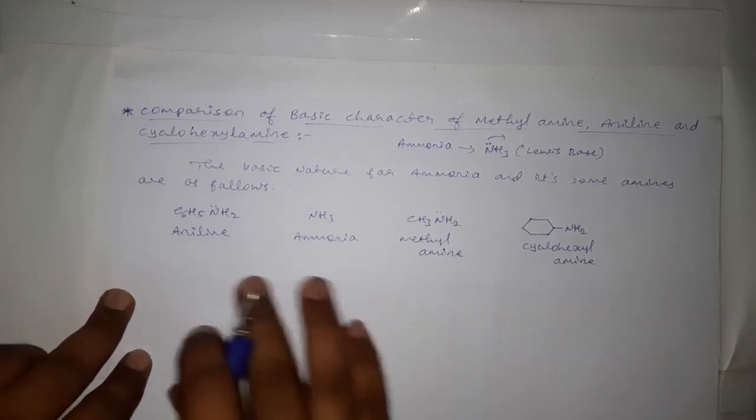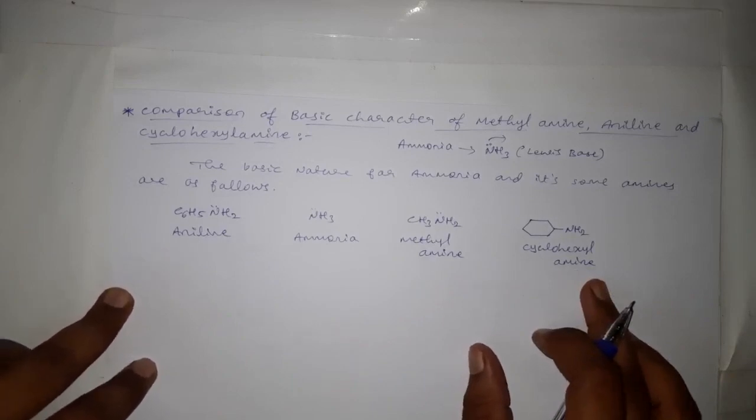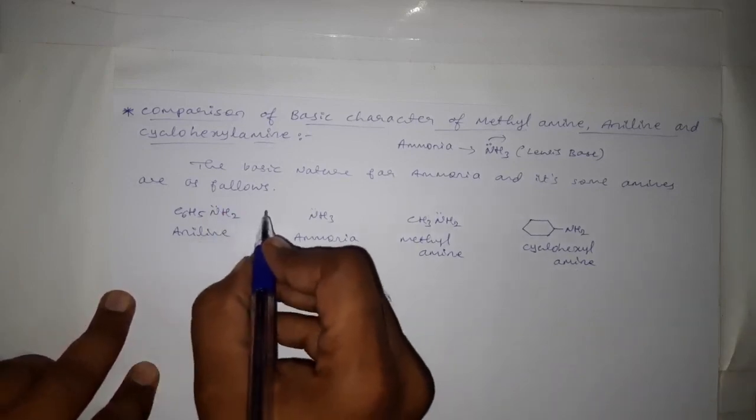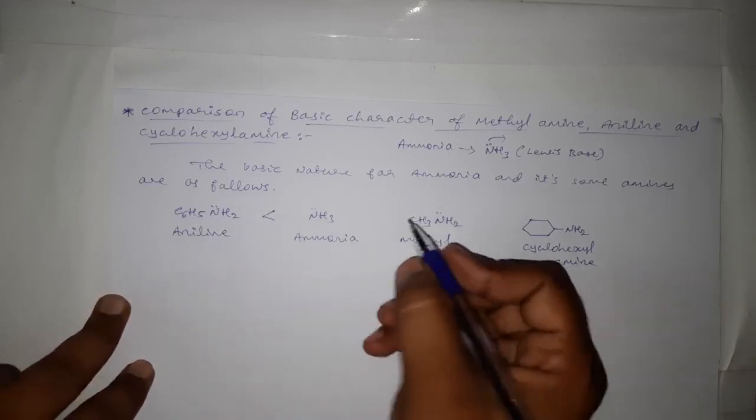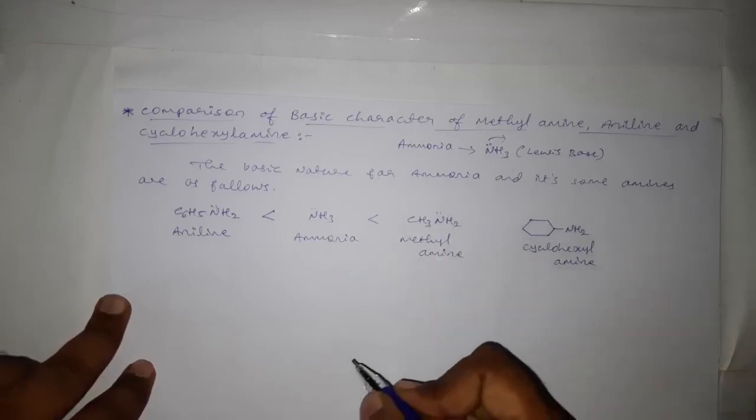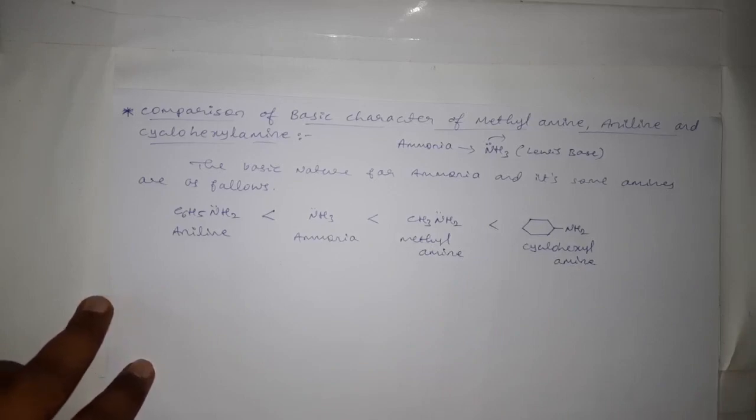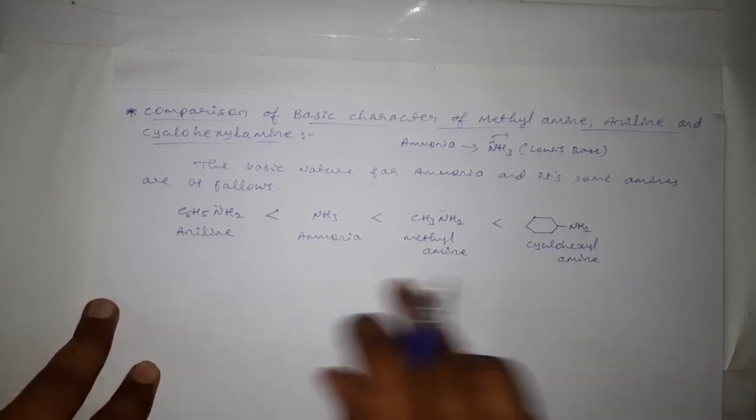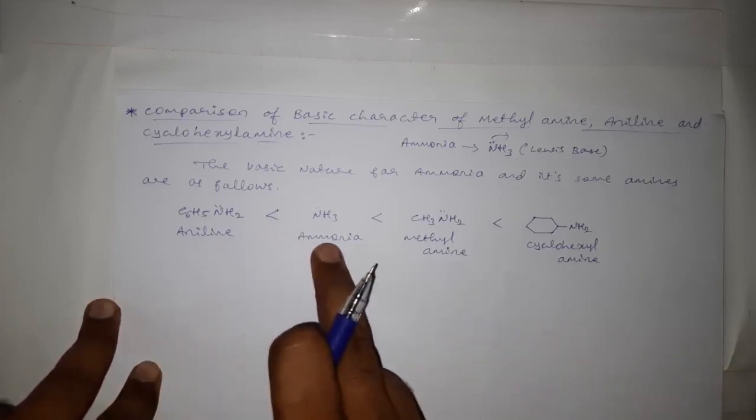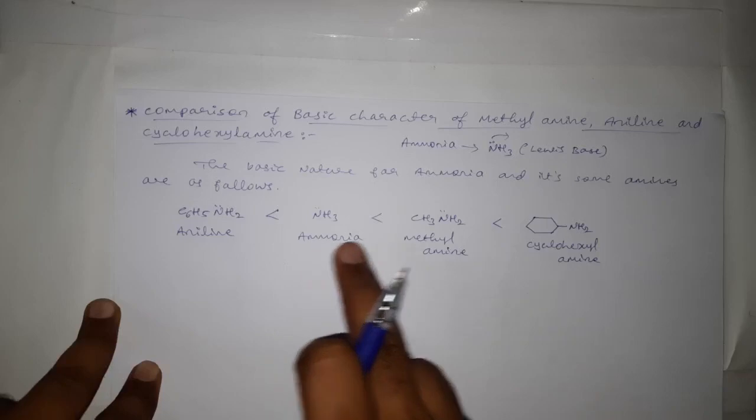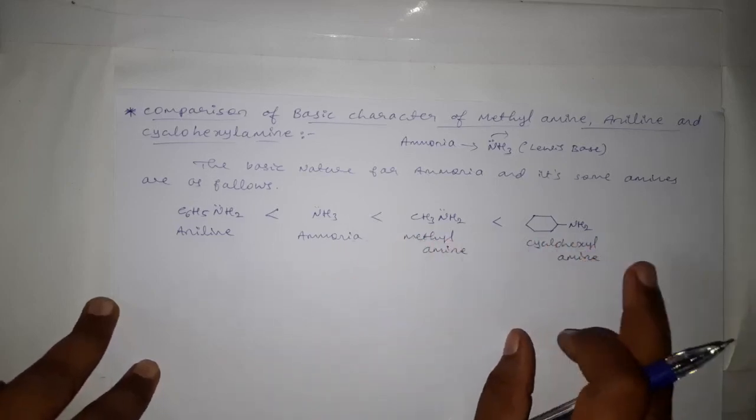And now here we can compare this ammonia with these three amines. This is aniline and it is less basic as compared to ammonia, and ammonia is less basic as compared to methylamine, and methylamine is less basic as compared to cyclohexylamine. This is the order of basicity. Aniline is less basic than ammonia. Ammonia is less basic than methylamine. Methylamine is less basic than cyclohexylamine.